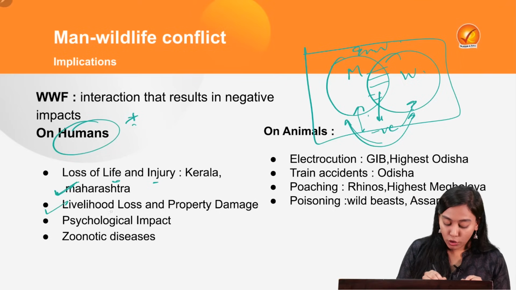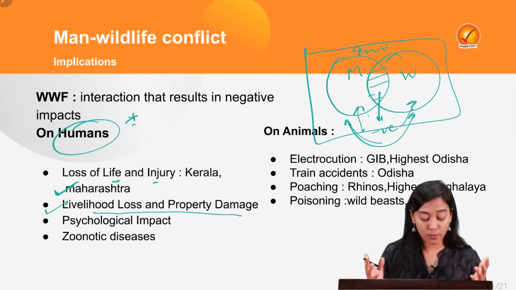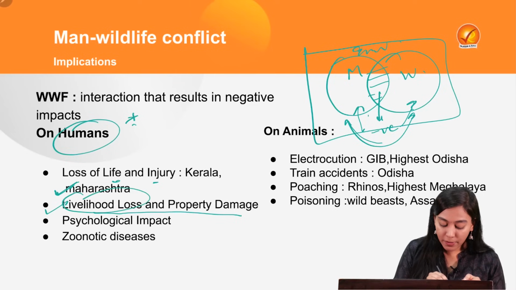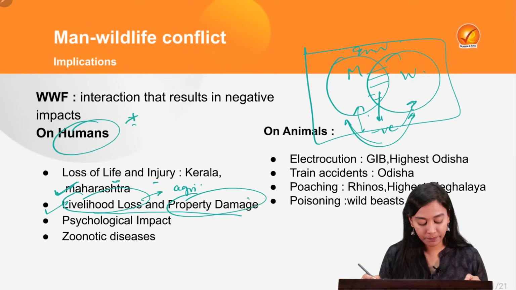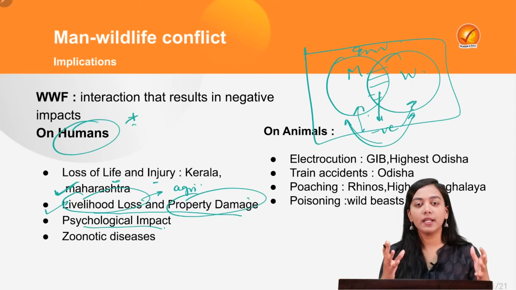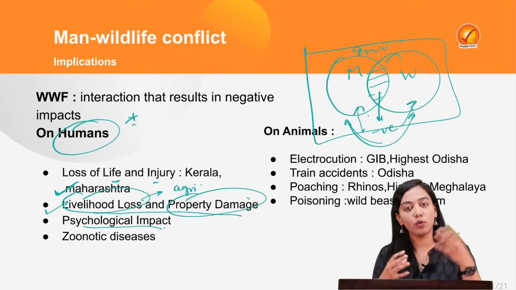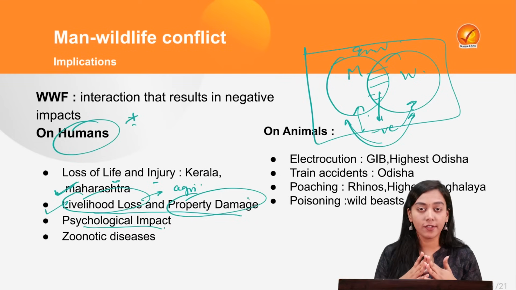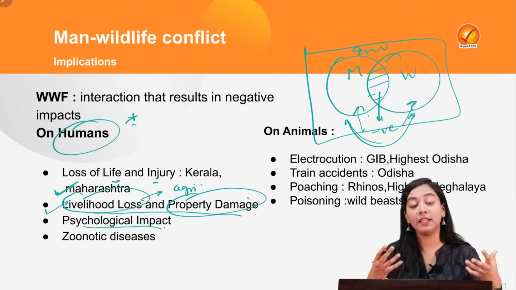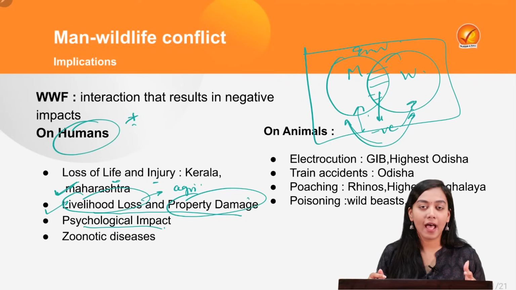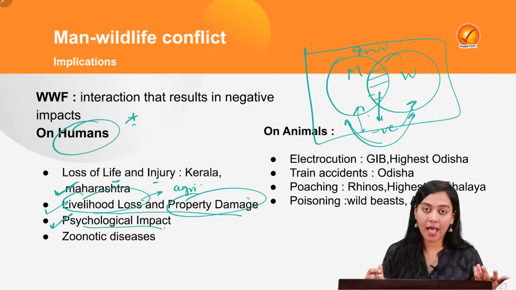Then livelihood loss and property damage can also be caused by wild beasts, for example wild boars. Livelihood loss can happen because they can encroach upon and destroy the agricultural field, and property damage can happen in a similar way. Second, there will also be psychological impacts on the people living in zones prone to man-animal conflicts, for example the Western Ghats, Eastern Ghats, Northeastern regions, etc. The stress of living in constant fear of being attacked by an animal will always be there. So there will be psychological implications on humans as well.